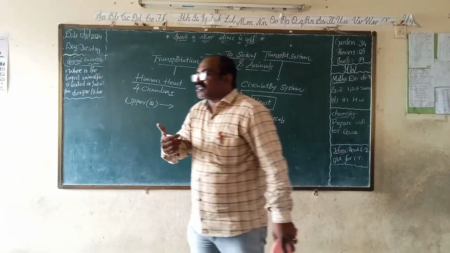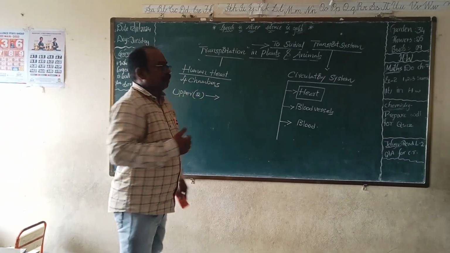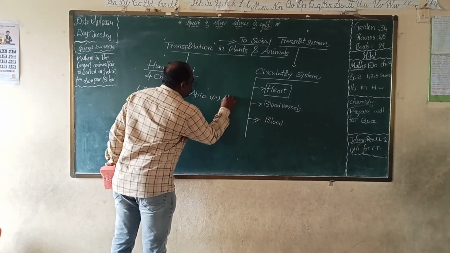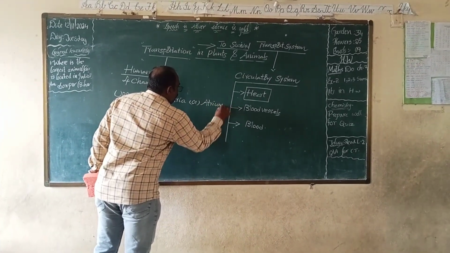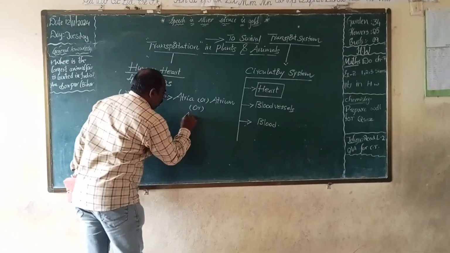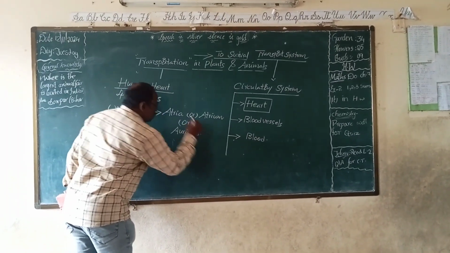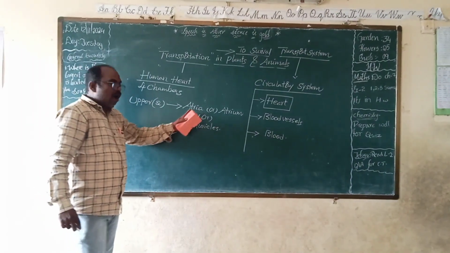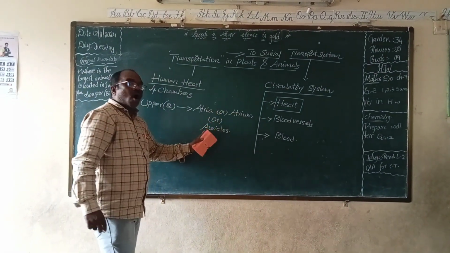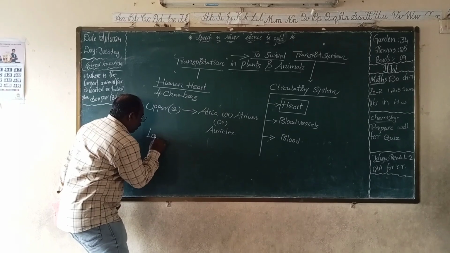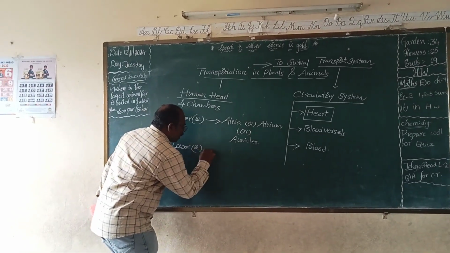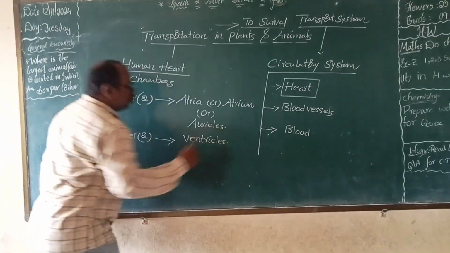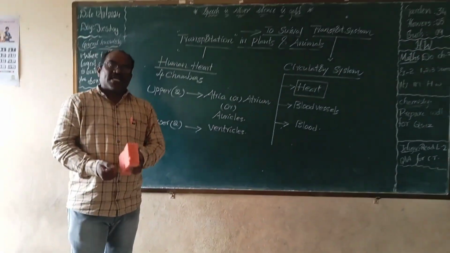The upper chambers of the heart are called atria or atrium or auricles. The upper two chambers of the heart are called atria or atrium or auricles. The lower two chambers of the heart are called ventricles.